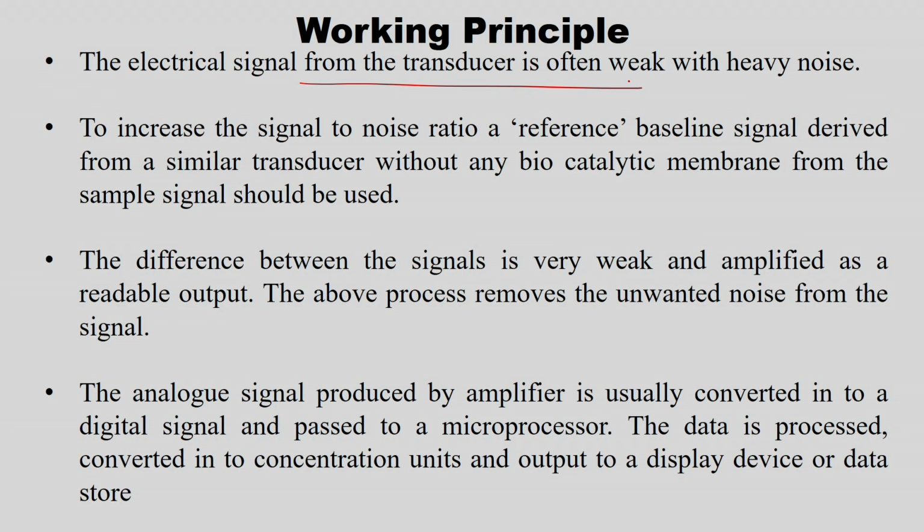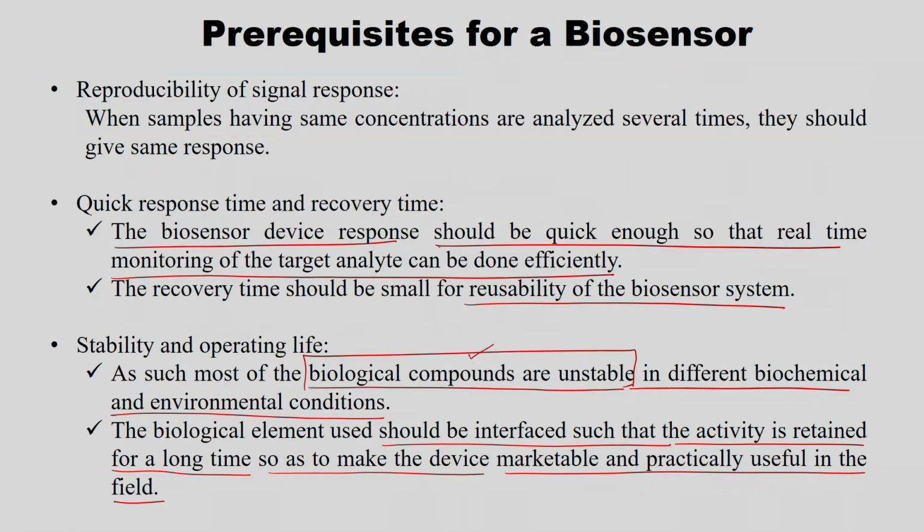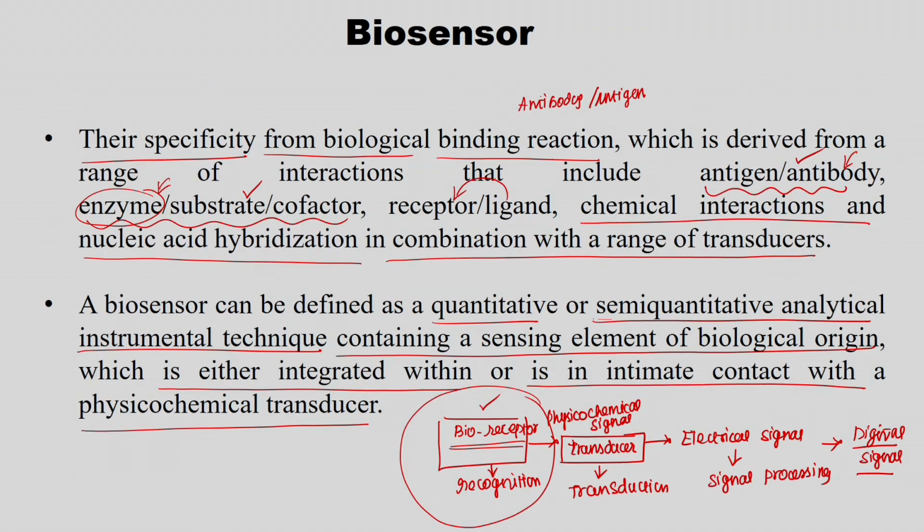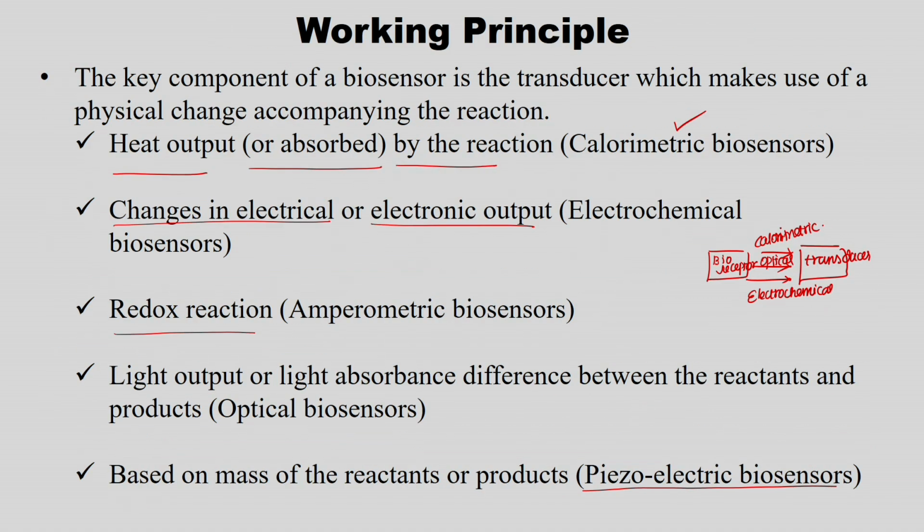The electrical signal from the transducer is often weak with heavy noise, right. So, to increase the signal to noise ratio, a reference baseline signal derived from a similar transducer without any biocatalytic membrane should be subtracted from the sample signal. If you remember, here we have seen about the recognition, transduction and signal processing. So, we will see here.